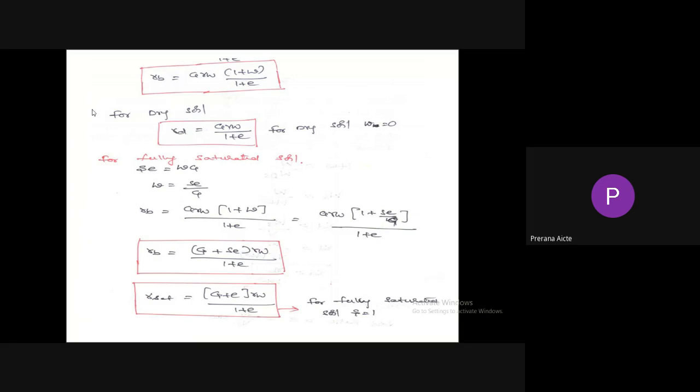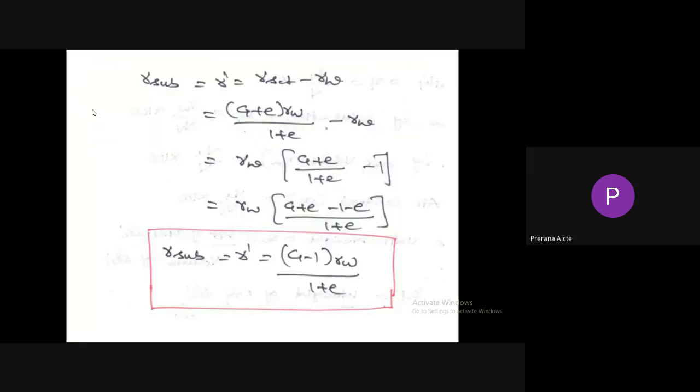For fully saturated soil, we have the relationship S e equals W into G, so W equals S e by G. If you substitute W equals S e by G, finally we get gamma B equals (G plus S e) into gamma W by 1 plus e. So the first formula is gamma B equals G gamma W into (1 plus W) by (1 plus e). The second formula is gamma B equals (G plus S e) into gamma W by 1 plus e. For fully saturated soil, degree of saturation S is equal to 1. So gamma sat equals (G plus e) into gamma W by 1 plus e.